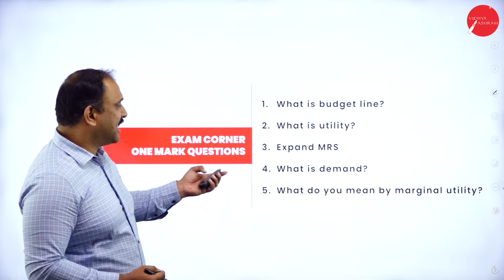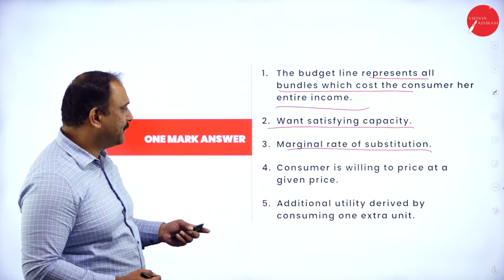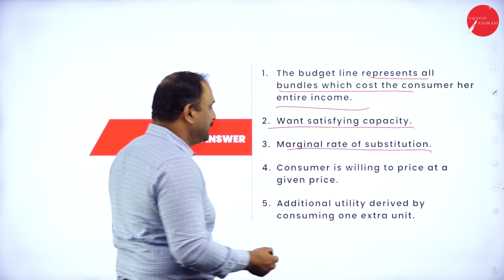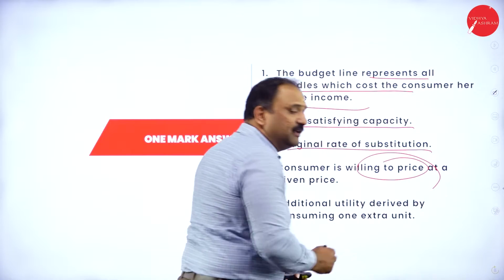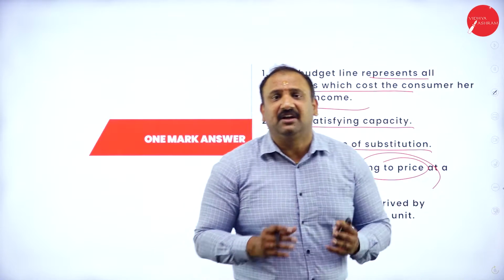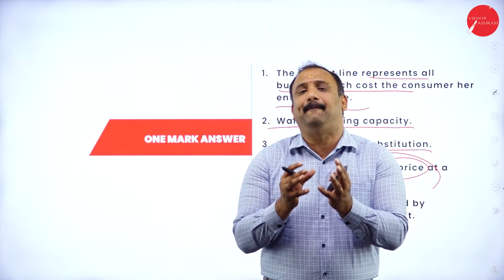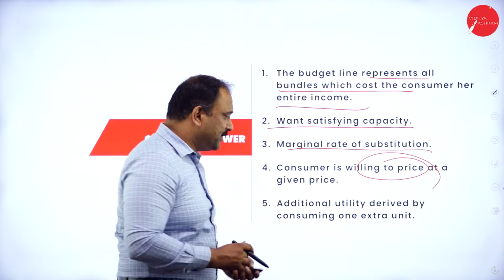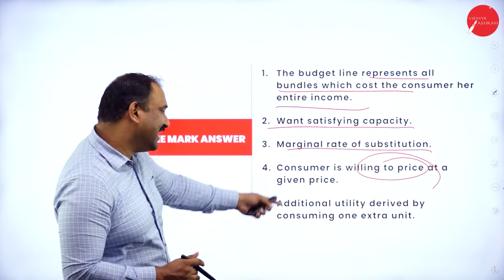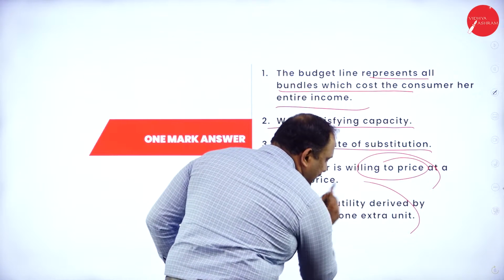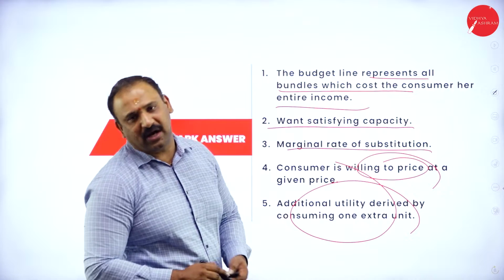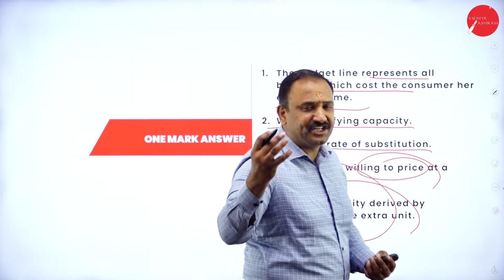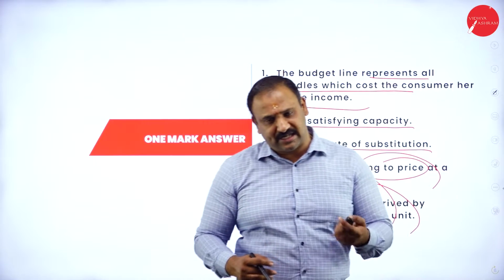Now, for example, when I ask this question, what is demand all about? The consumer is willing to pay a price at a given value altogether. The exact thing that we need to understand here is that the consumer is willing to pay a price for the given product. That is exactly how demand is created. What do you mean by marginal utility? Additional utility that is derived by consuming one extra unit. So whenever people talk about marginal, that means one additional or extra unit that has been consumed.